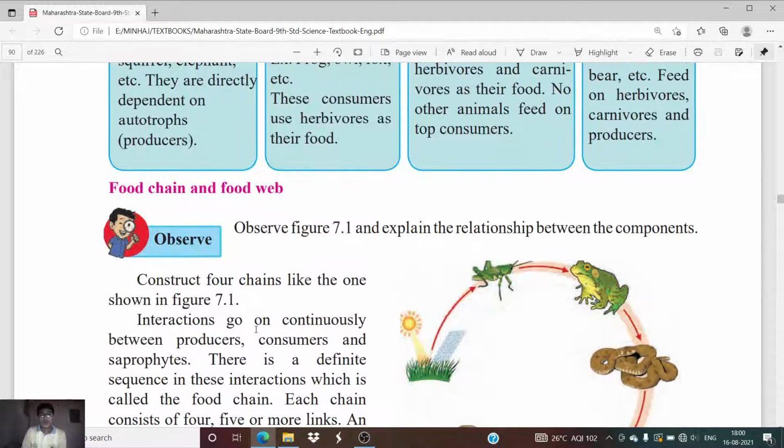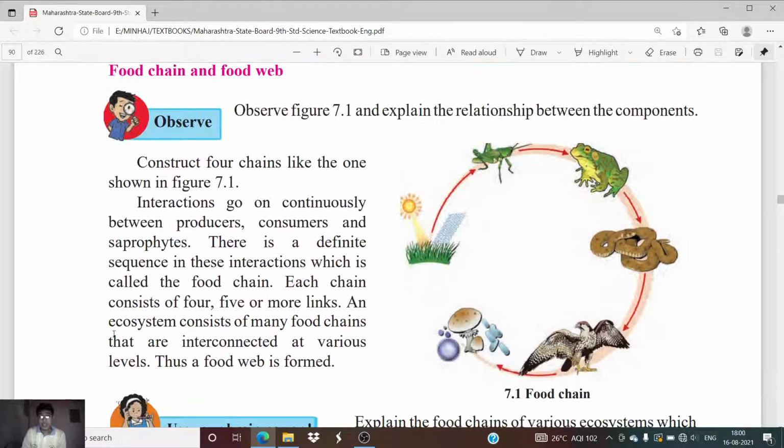Okay, so, as we all know, every living thing which is present in the ecosystem depends on each other. All the living organisms which survive in a particular ecosystem are dependent on each other for their survival. So, as you can see a figure over here, plants grow and produce their food with the help of the photosynthesis process.